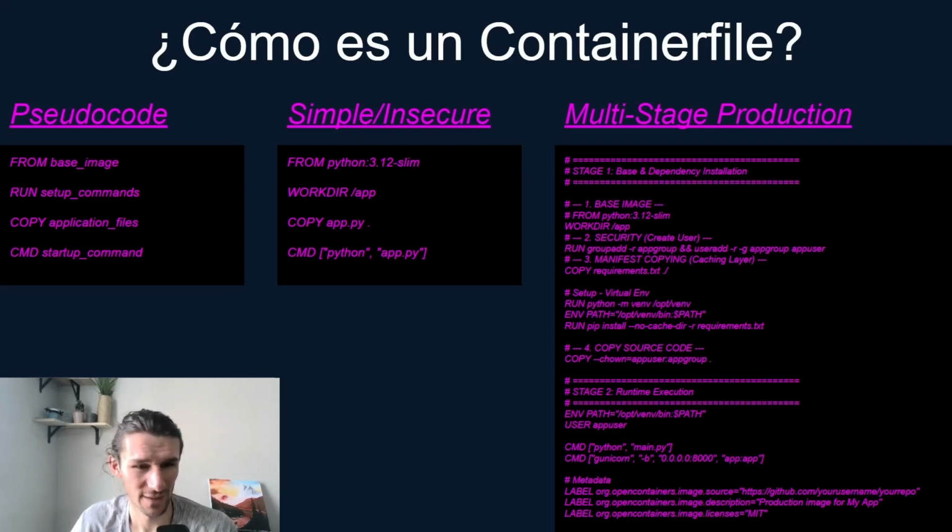The RUN sets up the environment, installs dependencies, and executes other commands.